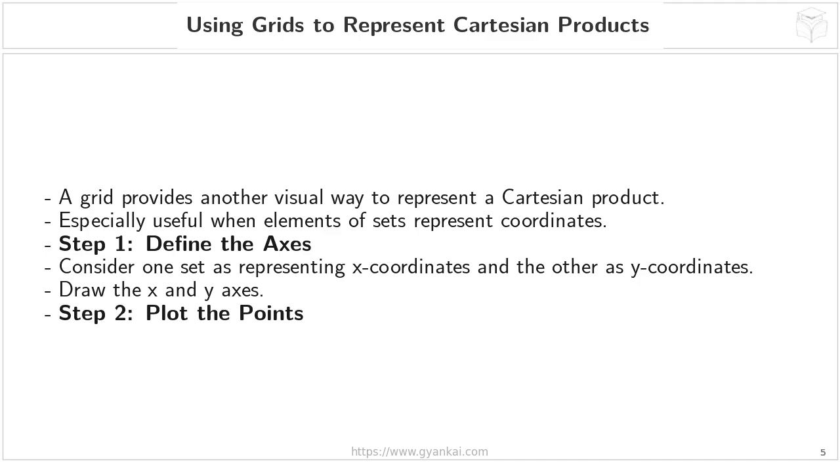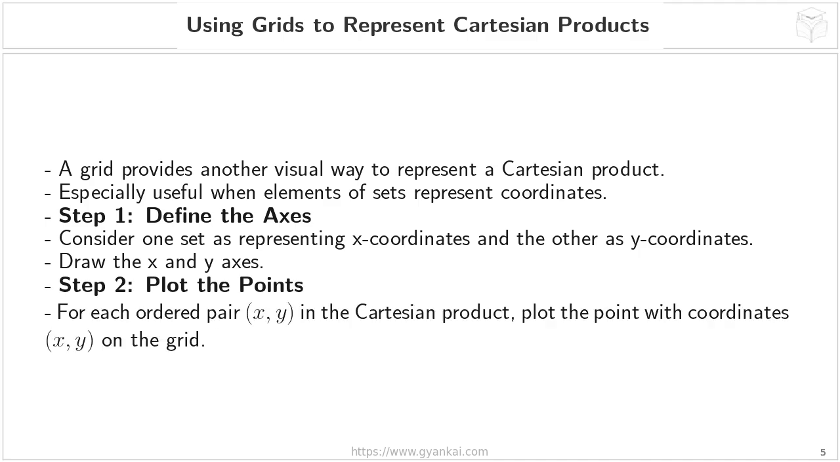Step 2, plot the points. For every ordered pair that we found in the Cartesian product, remember, an ordered pair has the form (x, y). We're going to plot that point on our grid. So, we take the first element of the ordered pair as the x-coordinate and move that distance along the x-axis, and then we take the second element as the y-coordinate and move that distance up or down along the y-axis. Where those 2 lines meet is the point representing that ordered pair.